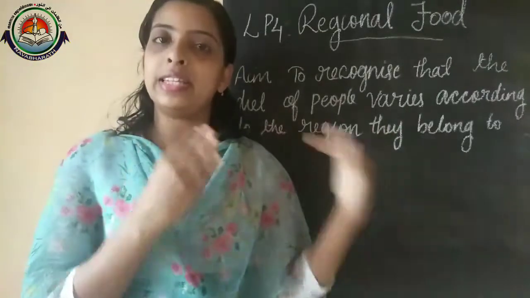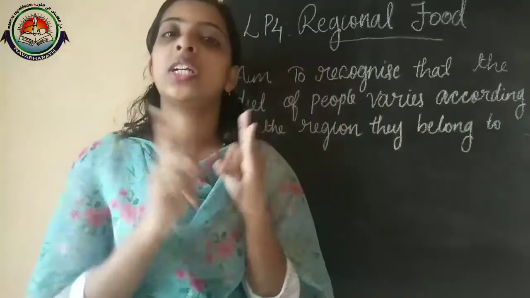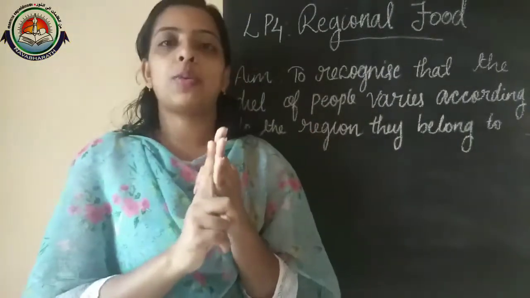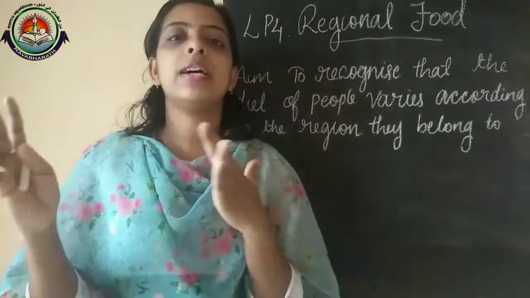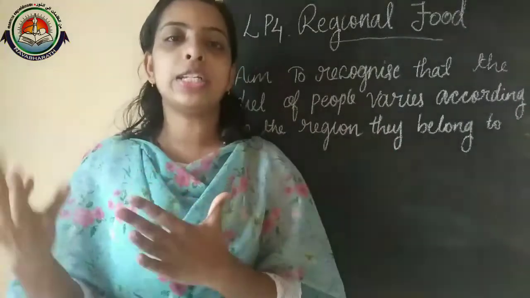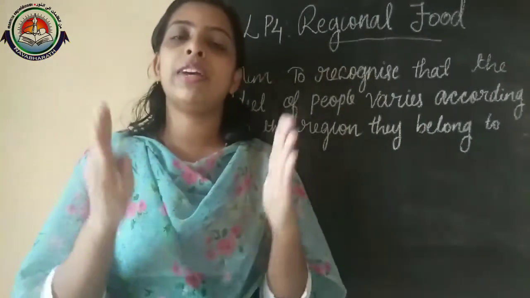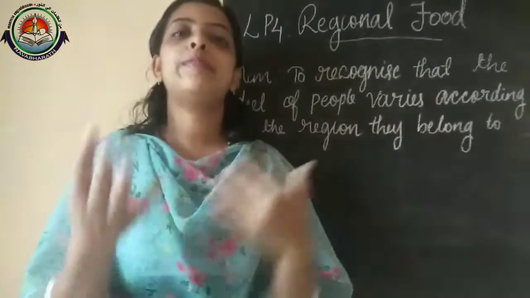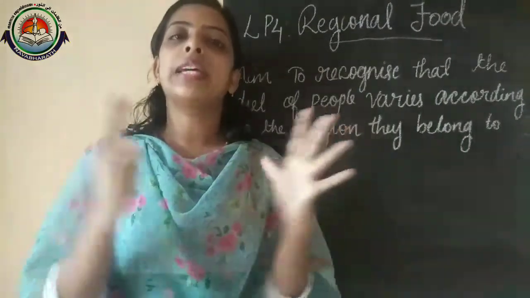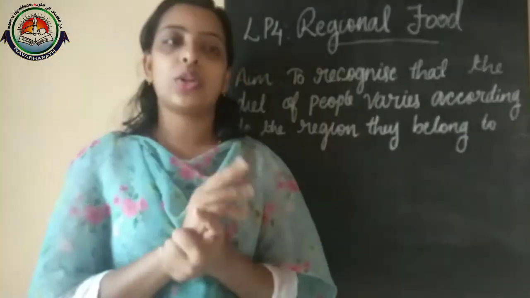So regional food is based on the geographical location, climate, and crops cultivated in that area. In different areas in India there will be different kinds of food items, but the main thing to keep in mind is that wherever we are, we should keep a proper balanced diet, then we can stay healthy. Now we can discuss our worksheet.